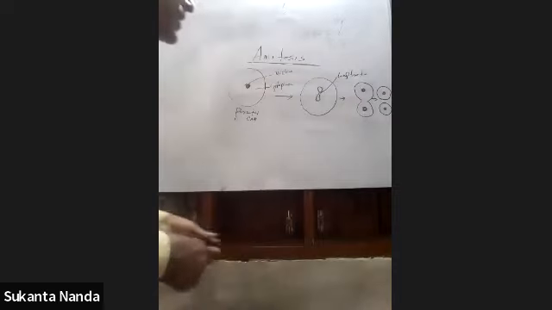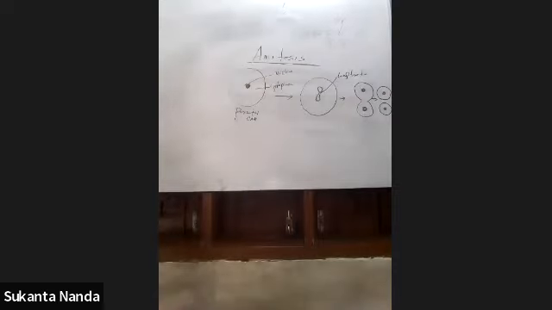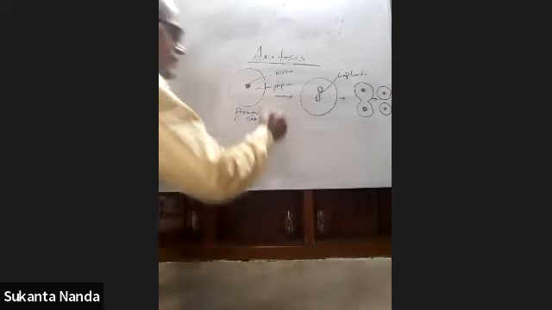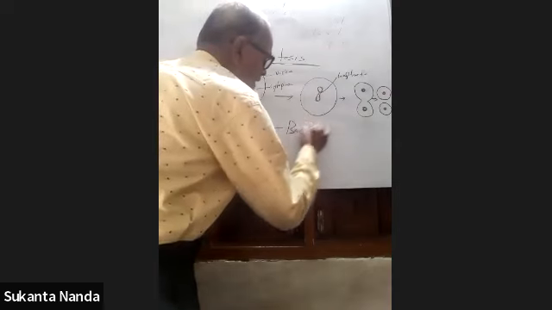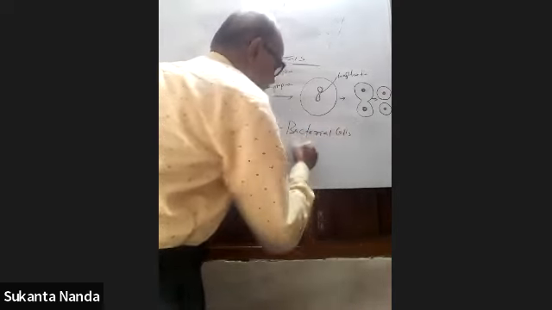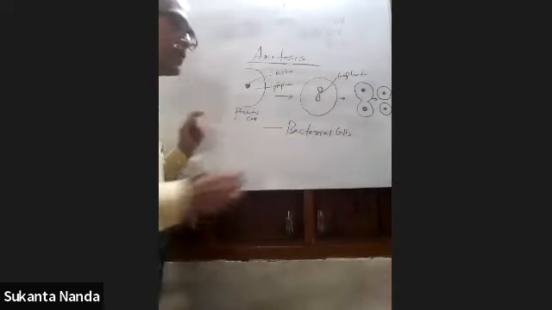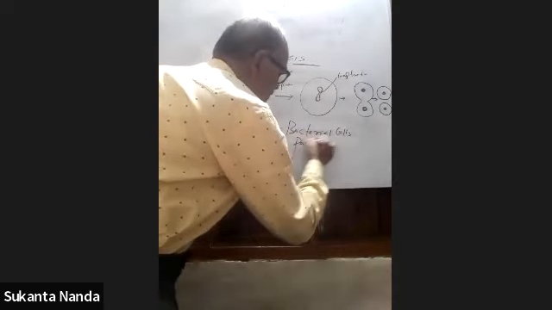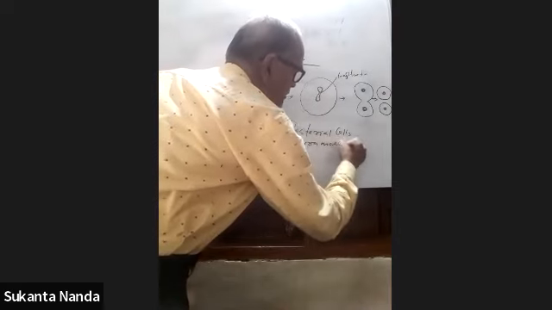Okay, mitosis. And mitosis is generally found in bacterial cells and protists like paramecium.